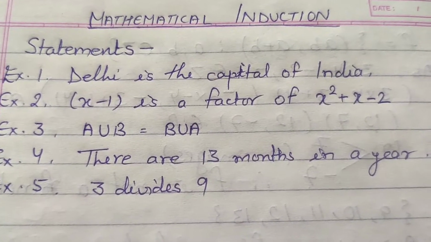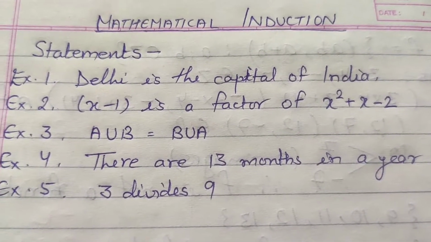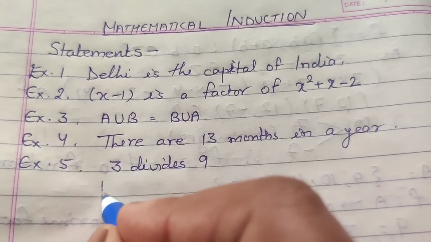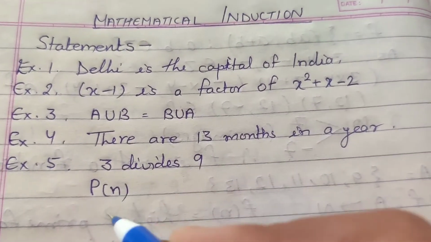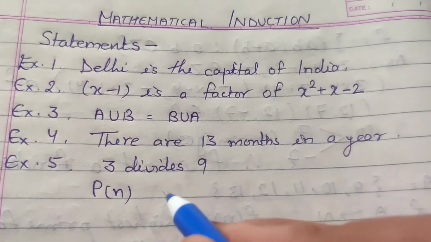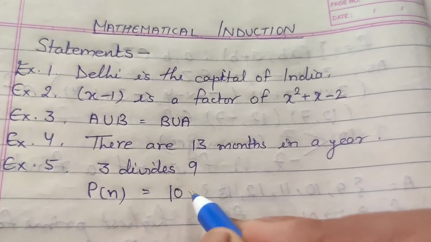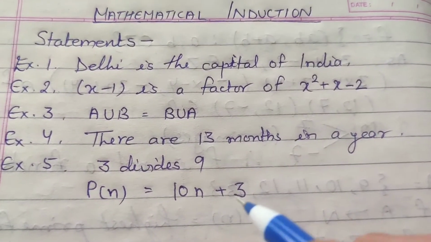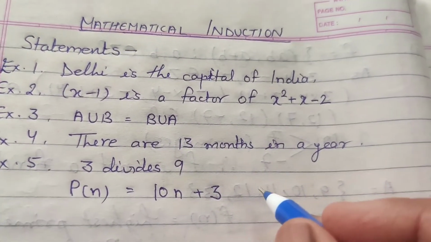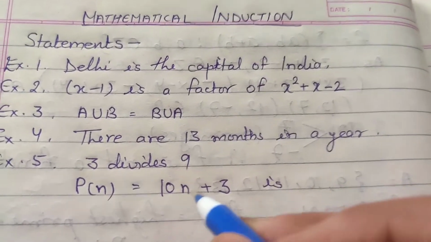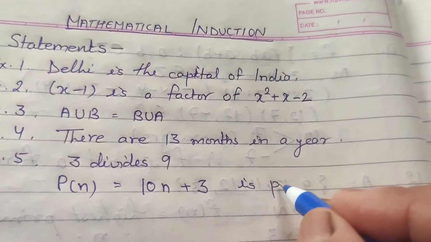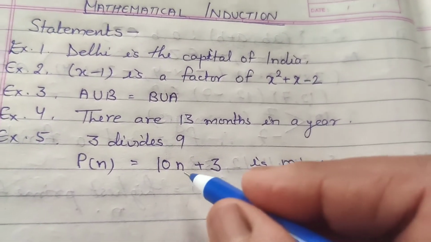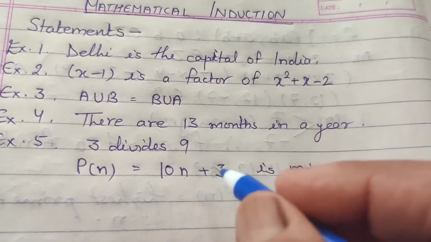the mathematical induction. The statement is true for all the values of, suppose Pn. Pn means any statement which is true for all values. Suppose it is a statement 10n plus 3. The statement is Pn equal to 10n plus 3 is prime. So this should be true for all the values of n, n belongs to natural numbers.